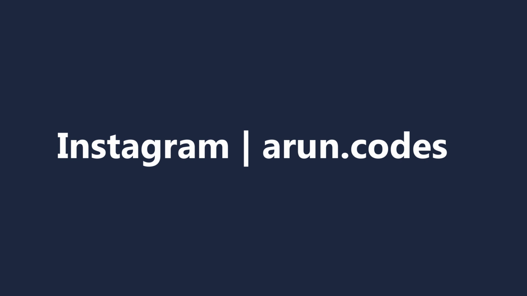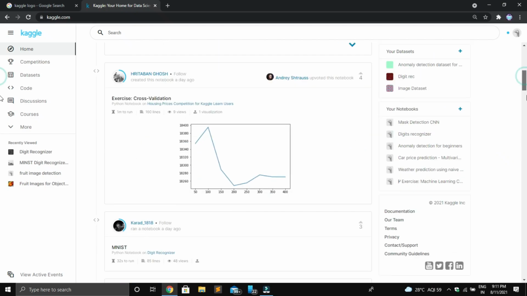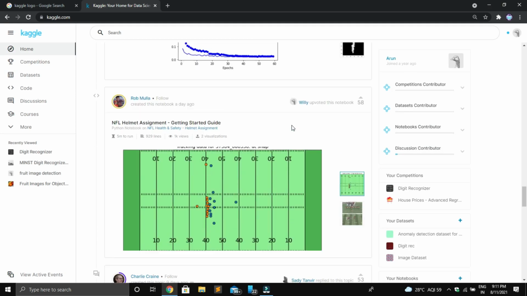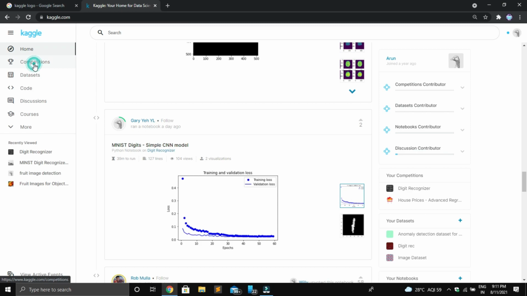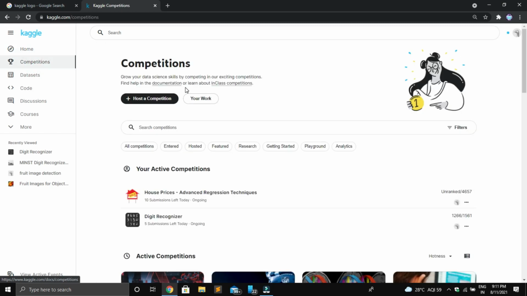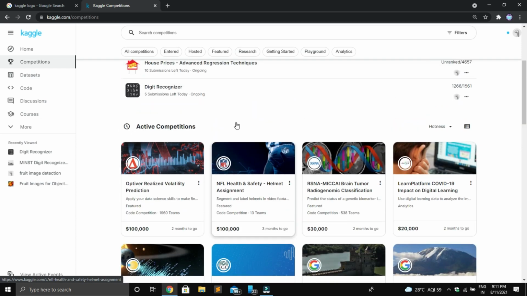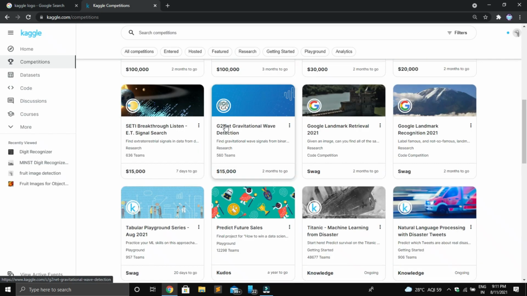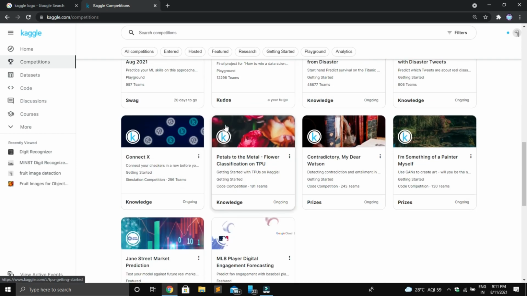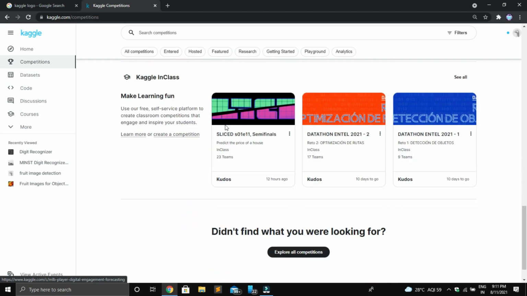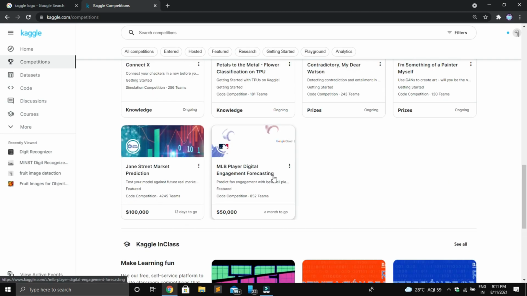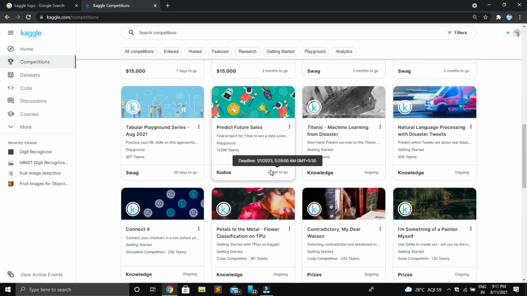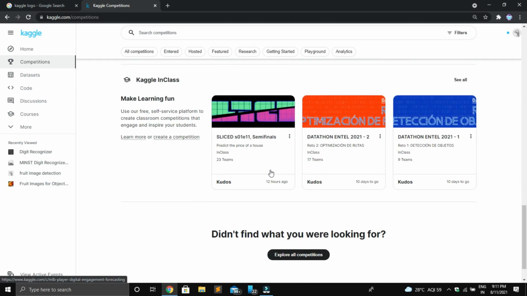Okay. So let's start this video with the features of Kaggle. If you are a starter in data science or machine learning, I suggest you create an account on Kaggle. In Kaggle, there is one feature called competitions. Kaggle competitions are about solving real world problems through machine learning algorithms. You can see that competitions are going on in this website, and if you are a starter in machine learning, then first solve the beginner competitions in Kaggle and then move to the prize competitions. That is a very good practice. If you give the correct output, they will give you a rank on the leaderboard, which is based on the accuracy of your model. I will explain that process in the later part of this video.